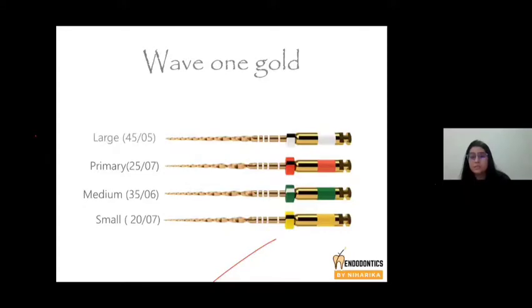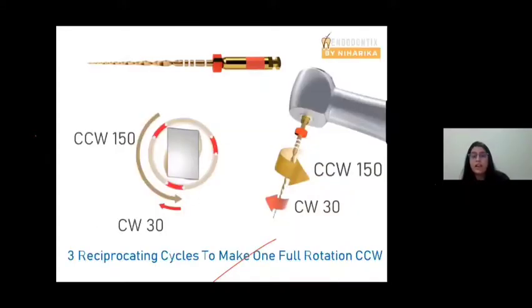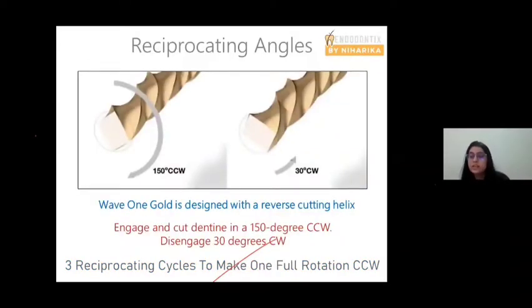This is a one file system. These files have a clockwise angle of 150 degrees and counterclockwise of 30 degrees. The net result is 120 degrees. With every movement, 120 degrees of net motion is produced. So 3 reciprocations make 1 full rotation. Okay, it has a reverse cutting edge. That is why it cuts when it reciprocates. It cuts in counterclockwise direction. It engages and cuts dentine at 150 in the counterclockwise direction, and it is disengaged in the clockwise direction.